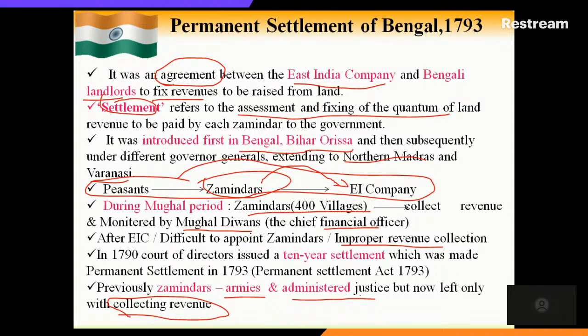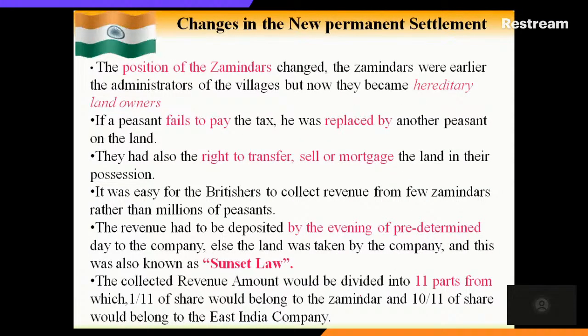Next, these are the changes in the new permanent settlement. Only the position of the zamindar is changed. How? The zamindars were earlier the administrators of the villages, but now they became hereditary landowners. Then, if a zamindar failed to pay the tax, he was replaced by another person.